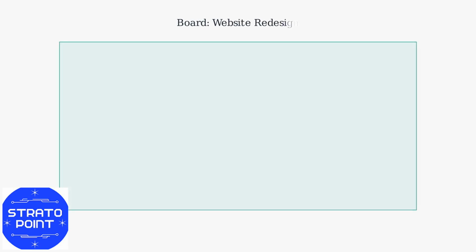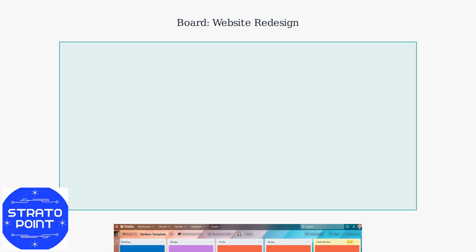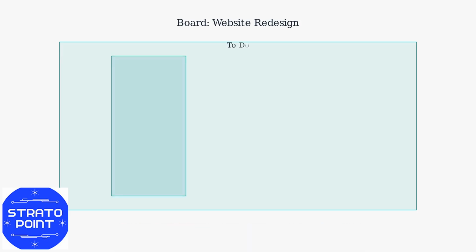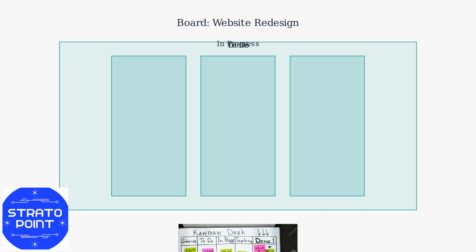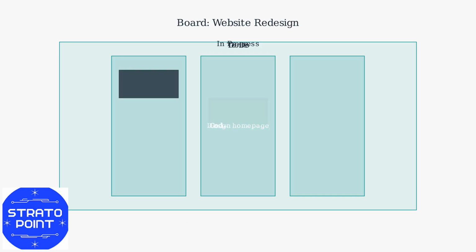Trello is a project management tool using a Kanban-style interface. At its core are boards, which represent entire projects or workflows. Lists are vertical columns that organize workflow stages. Cards are individual tasks within lists, containing descriptions, checklists, attachments, comments, and due dates.